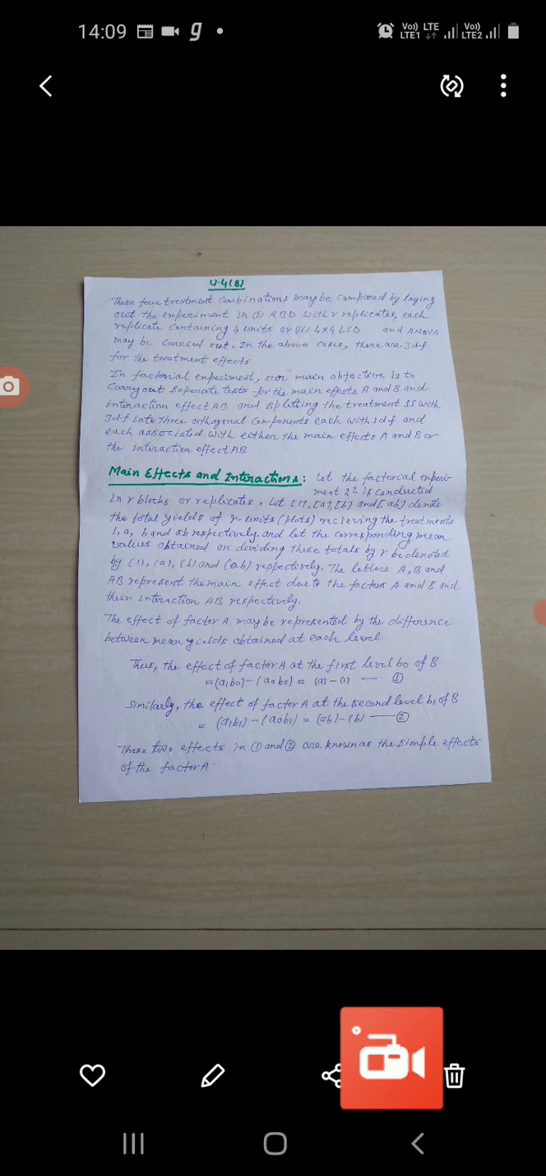Now we will discuss about 2 to the power 2 factorial design. This is for your course, 2 to the power 2 design. Here we have two factors each at two levels, say 0 and 1, so that there are 2 cross 2, that is 4 treatment combinations in all.